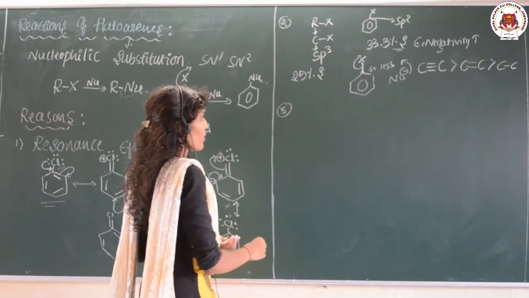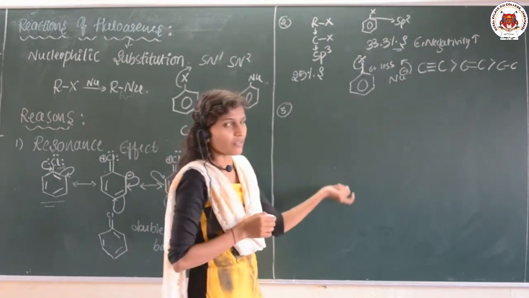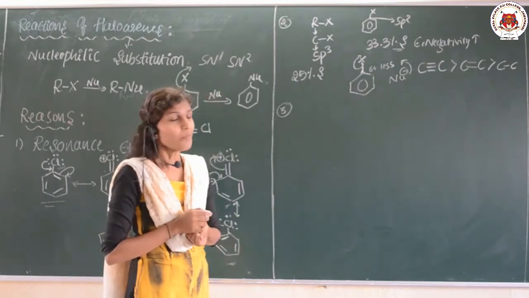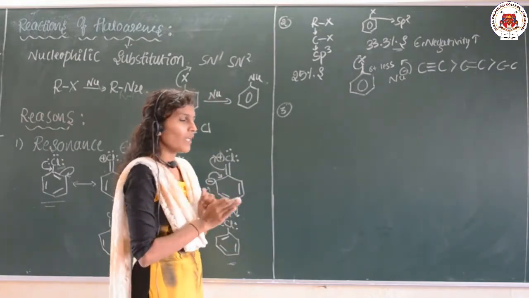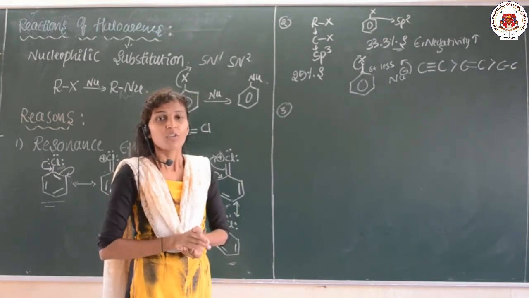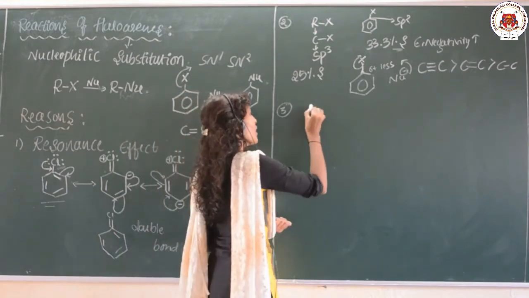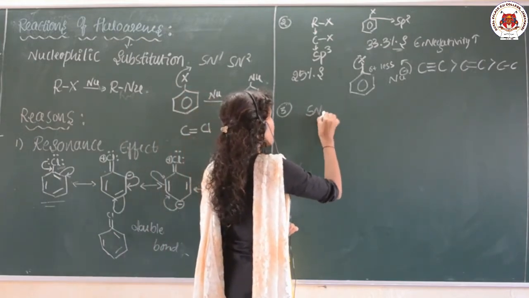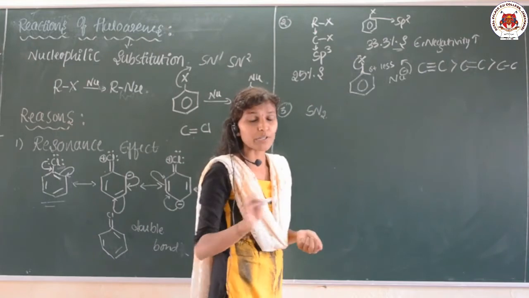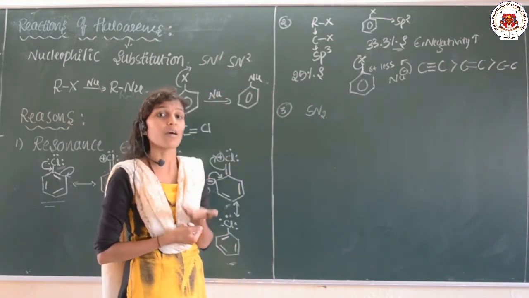As we are talking about the nucleophilic substitution reaction, haloarenes usually do not give nucleophilic substitution reaction under normal conditions. Even if we apply some conditions, SN2 is possible, but not SN1.